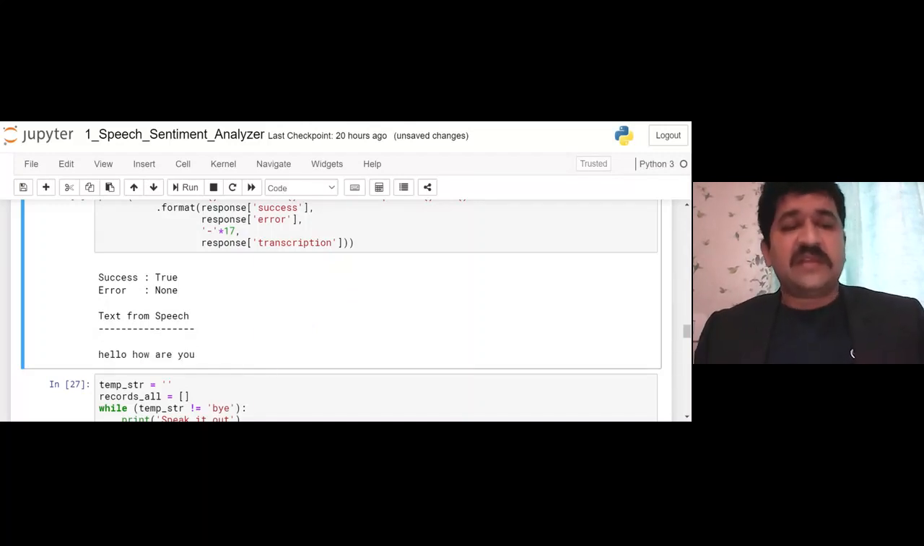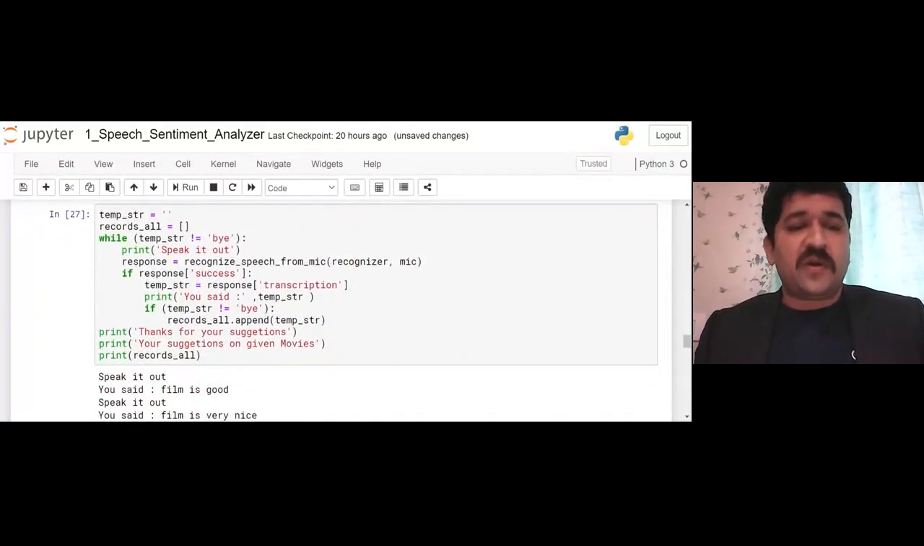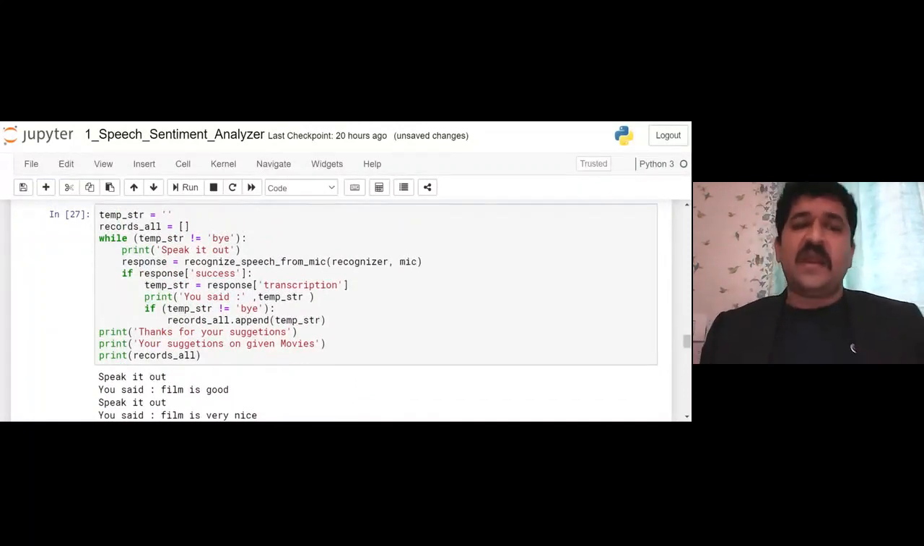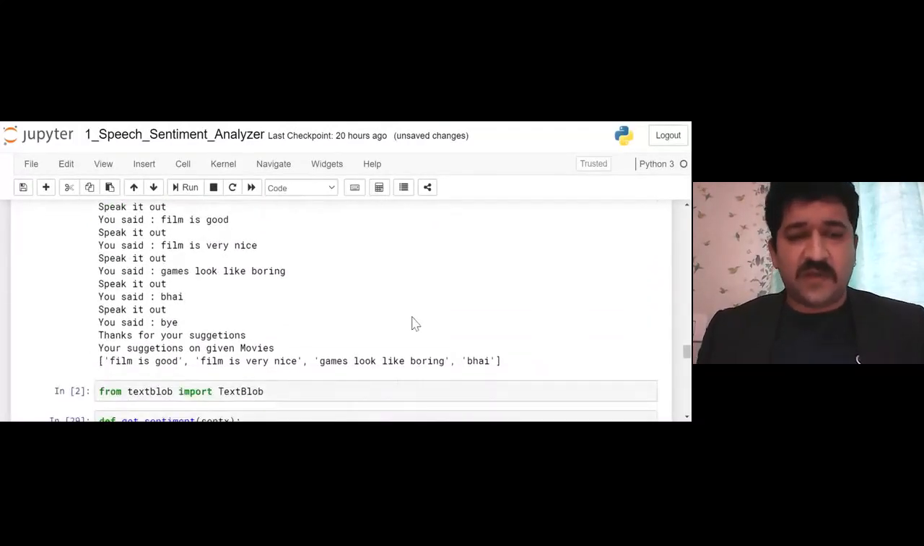The second part we are going to do is the sentiment analysis. For the sentiment analysis, we will talk about a film and then identify the sentiment out of that. So how will it be done? First, we will capture all the words for the films which we will say.